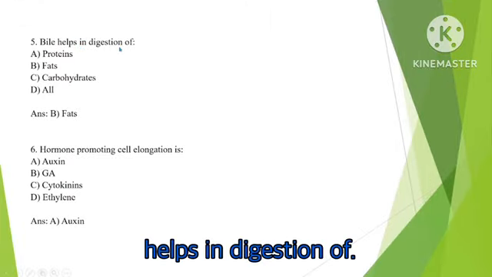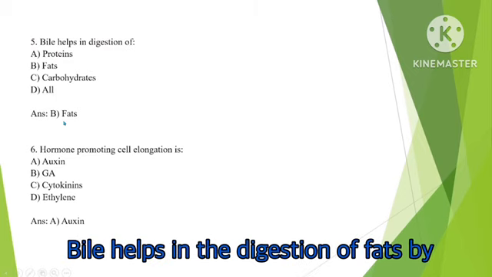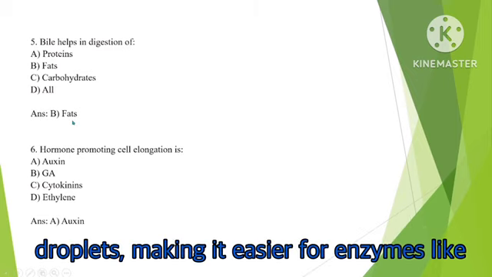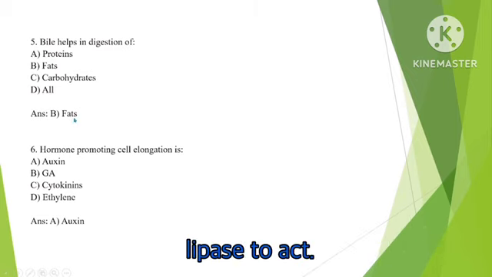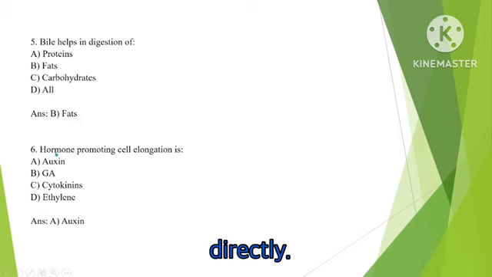Bile helps in digestion of. Right answer is option B, fats. Bile helps in the digestion of fats by emulsifying them, breaking large fat globules into smaller droplets, making it easier for enzymes like lipase to act. It does not digest proteins or carbohydrates directly.